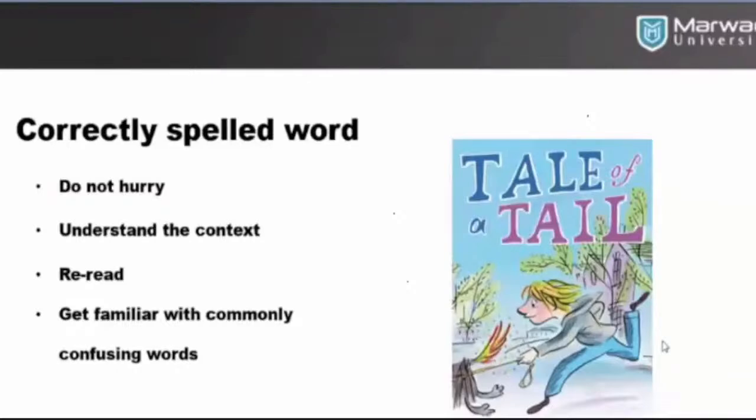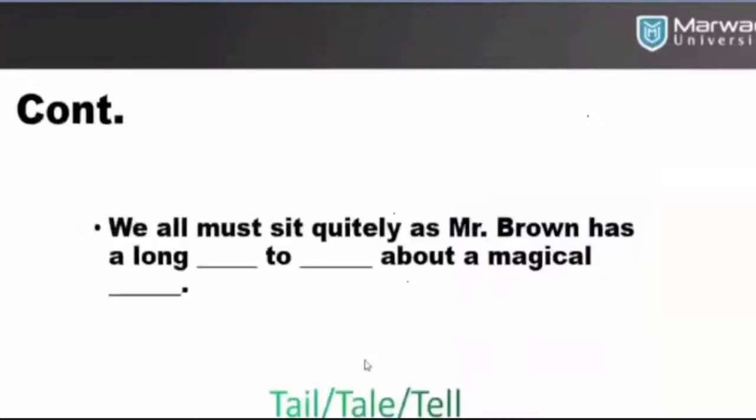And then get familiar with commonly confusing words. See, you need to get familiar with commonly confusing words, as you can see in the example here in the picture. Tail and tale. Both the spellings are correct, but with different meanings. So you also need to check out the context, and you need to go with that. You cannot go blind, you cannot just pick up any spelling. Rather, you need to figure out the context and accordingly put the right spelling there, right?